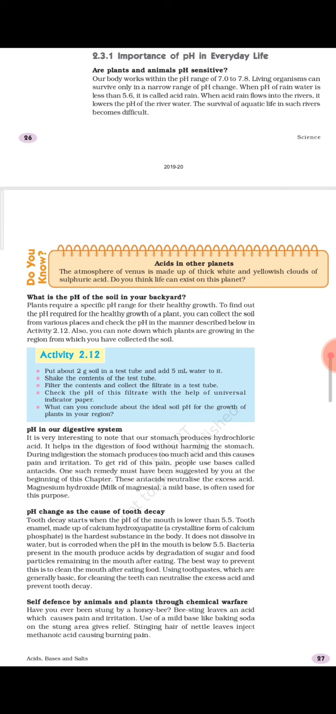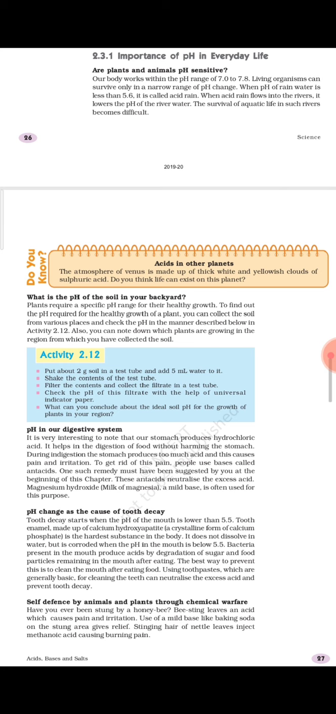Now the other one, pH change as the cause of tooth decay, is also very important, and this requires a little bit more explanation. On the basis of this topic, a lot of questions can be framed, and one question of 3 marks has come in the pre-board exam, that I will tell you. And a lot of other questions they have also asked sometimes in MCQ kind of question.